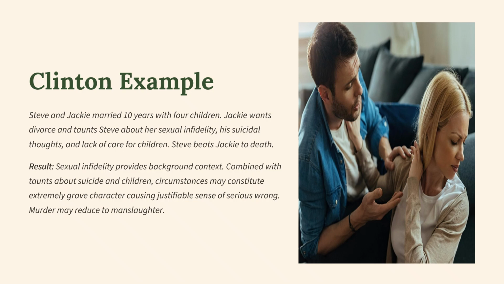So an example of this is where Steve and Jackie are married for 10 years with 4 children. Jackie wants a divorce and taunts Steve about her sexual infidelity, his suicidal thoughts, and the lack of care for the children. Steve beats Jackie to death. The result here is sexual infidelity provides a background, a context. Combined with taunts about suicide and children, circumstances may constitute extremely grave character, causing justifiable sense of being seriously wronged. Murder may, in this case, be reduced to manslaughter.